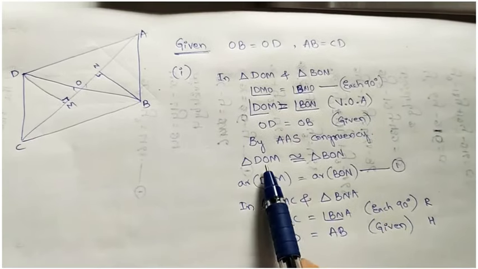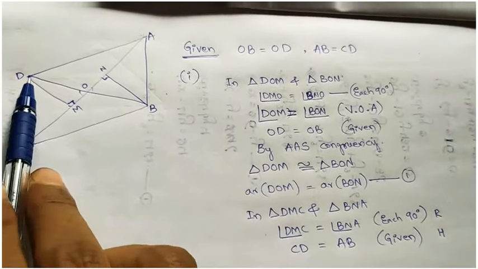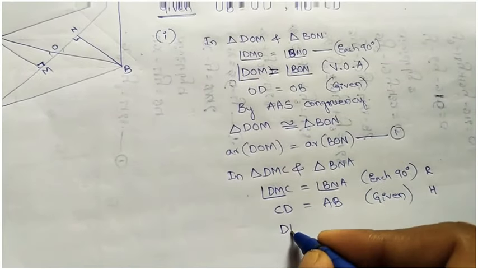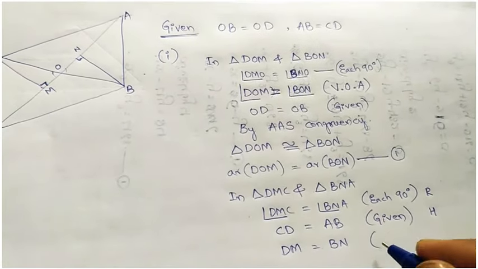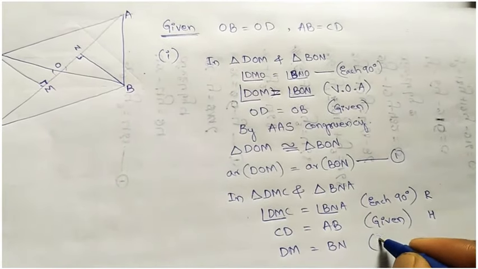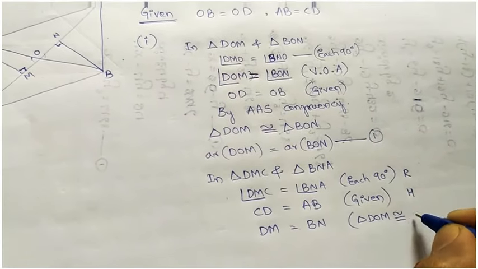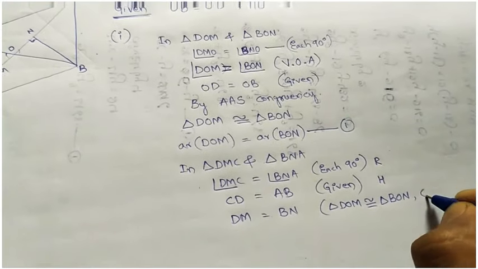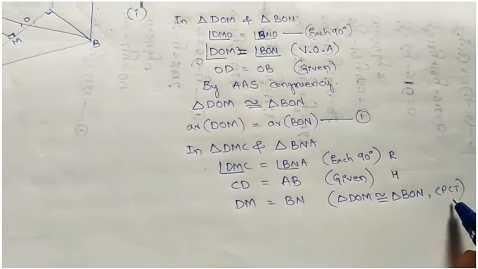And now we got that DOM is congruent to BON, then DM is equal to BN. Above you have to write triangle DOM is congruent to triangle BON, so CPCT, corresponding parts of congruent triangles.